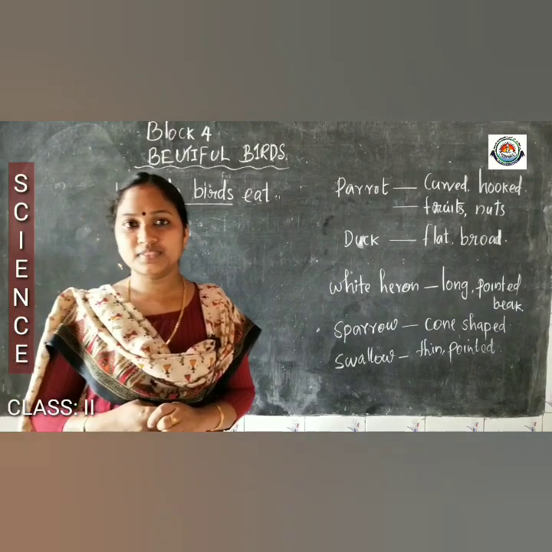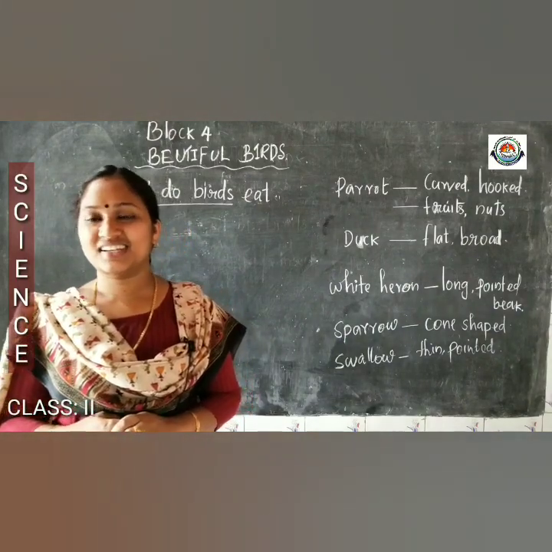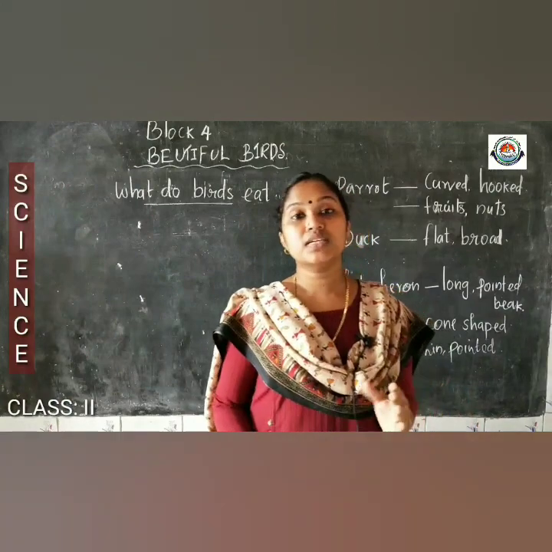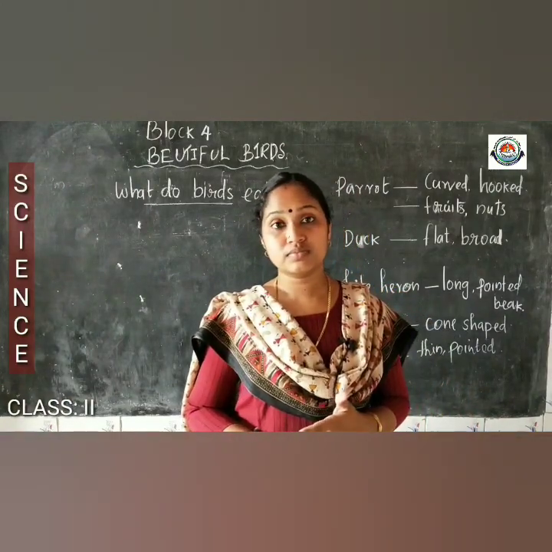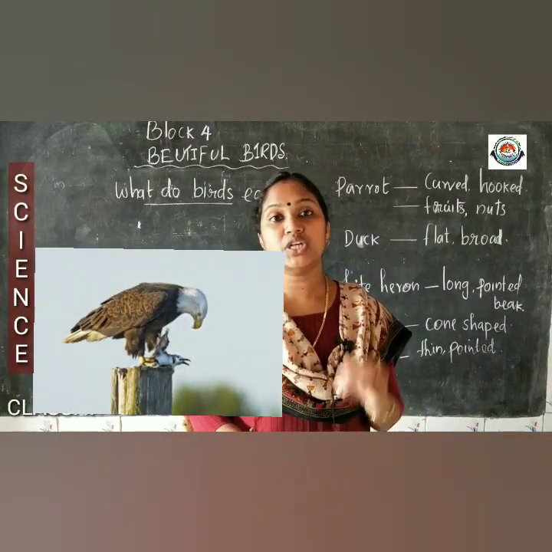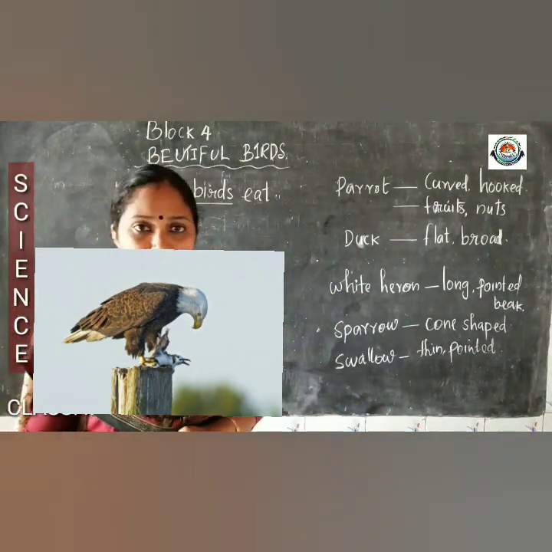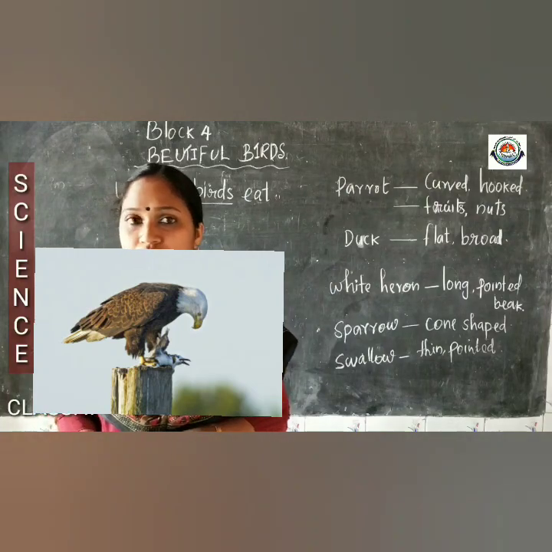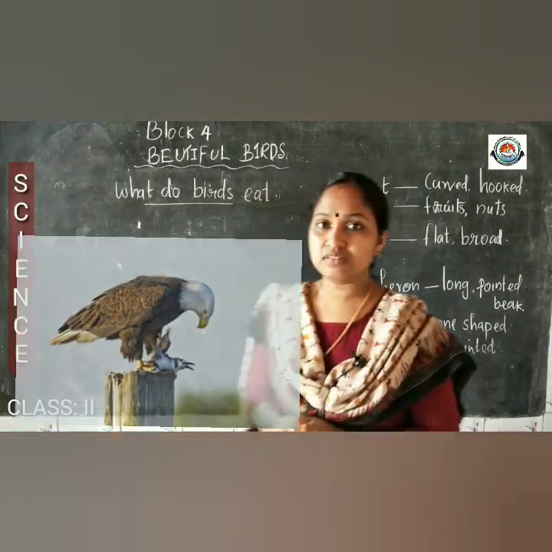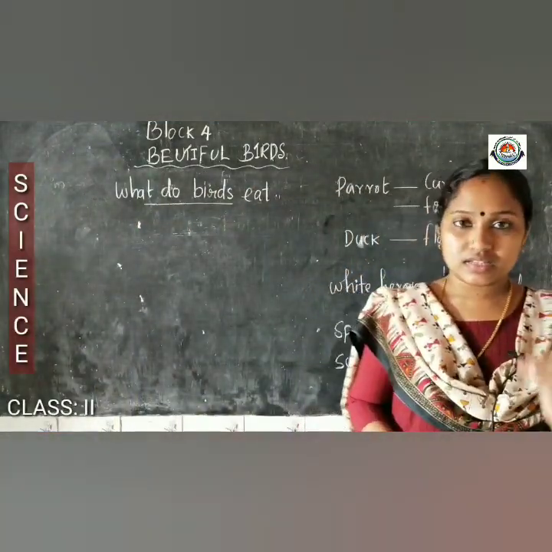Understood everything? Then I want to ask you one more question. Okay. Try to answer. Ready? Why do these birds eat different kinds of food? Why does an eagle have a sharp and pointed beak? You have any idea? Yes.